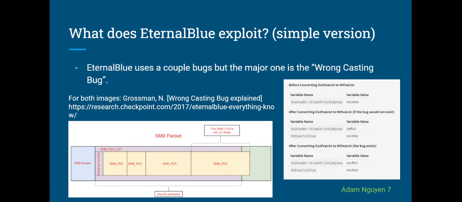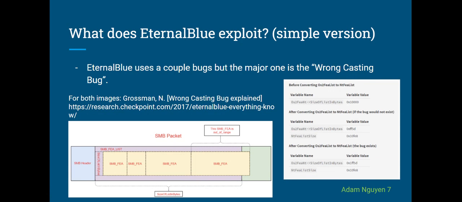A DWORD size variable is 32 bits in length, while a word size variable is only 16 bits in length. The function which updates the size of the list will only update the two least significant bytes of the size of the list in bytes because it thinks that size of the list in bytes is a word size variable. Therefore, if the size of the list in bytes is greater than 2^16, then the function will actually enlarge it accidentally.